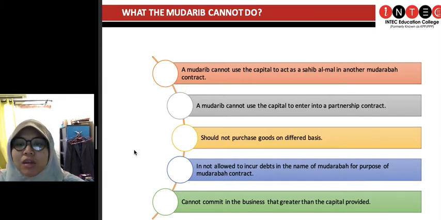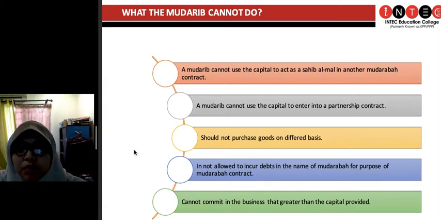And the mudharib cannot use the capital to enter into a partnership contract. Again, you are using other people's punya capital. You should be using this capital to conduct business, kan? Nanti kalau ada untung, we share it together. Tapi, kamu guna ni pula untuk nak masuk musyarakah kontrak pula dengan orang lain. Again, that's not allowed.